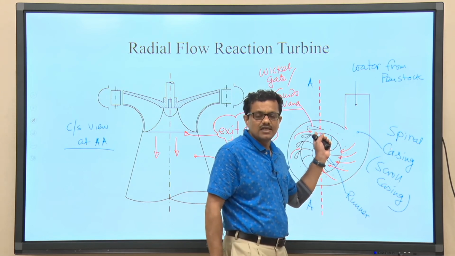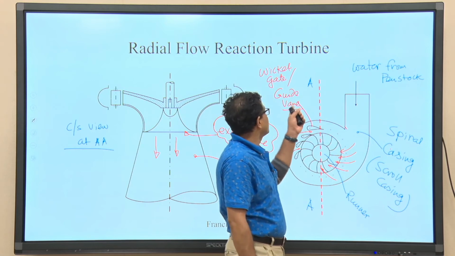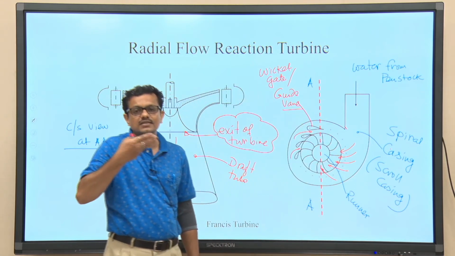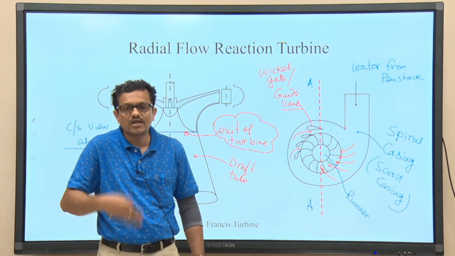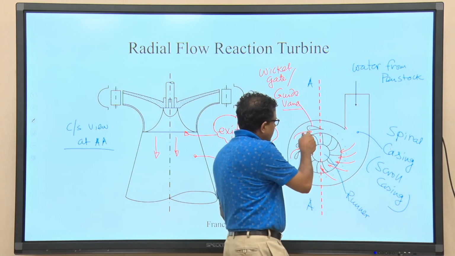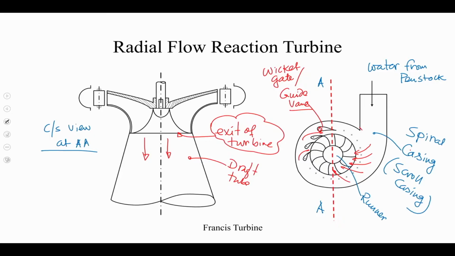Definitely, in the context of the operation of the reaction turbine, the wicket gate or guide vane has a few essential objectives, and we need to know what they are. First, try to understand, as I told you, that these guide vanes are pivoted here. These are the points at which the guide vanes are pivoted by a suitable mechanism or arrangement.